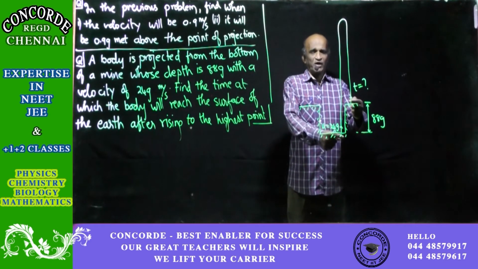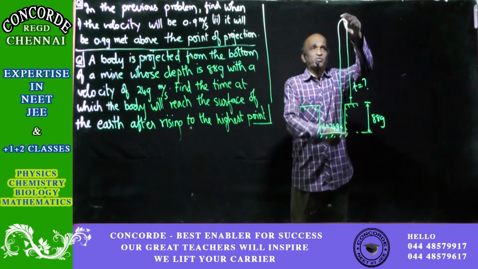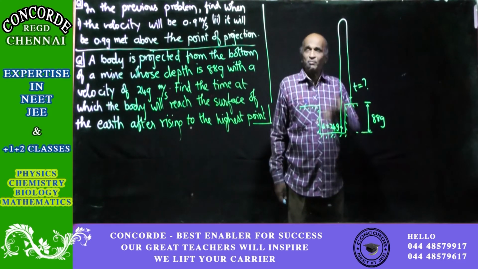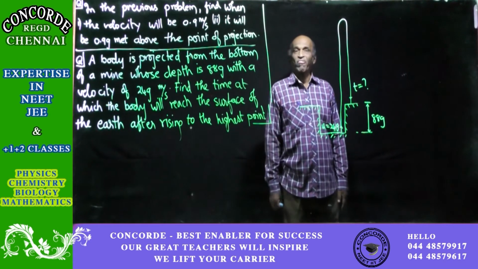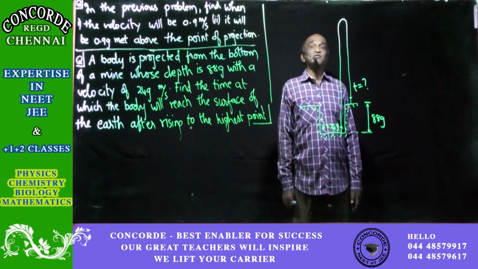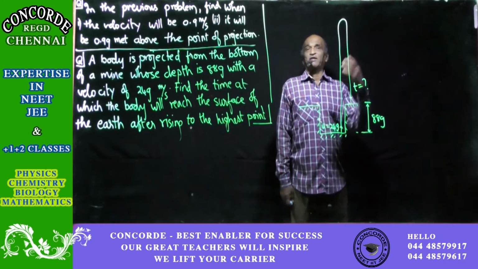Just check up. While going up it has covered more distance. While coming down it has covered less distance. So the upper distance is small. Therefore minus g only will be on the upper side, on the higher side. That way also, if you take it, g will be negative. But never mind all that.